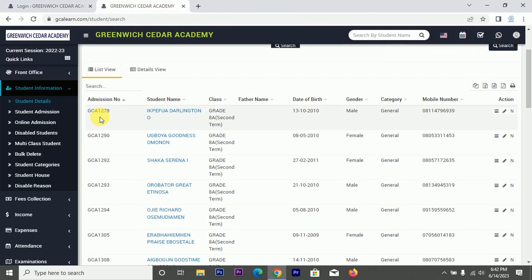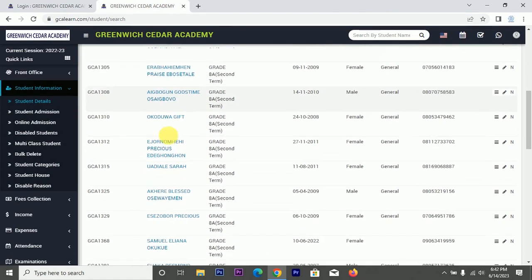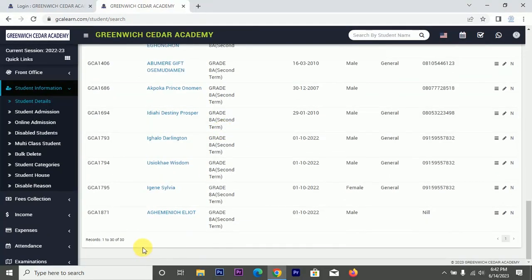They also have their own unique numbers that are generated automatically. When you are registering them, it just auto generates. So these are the numbers, these are their names, their details. And as you can see, in this particular class, they have about 30 students.